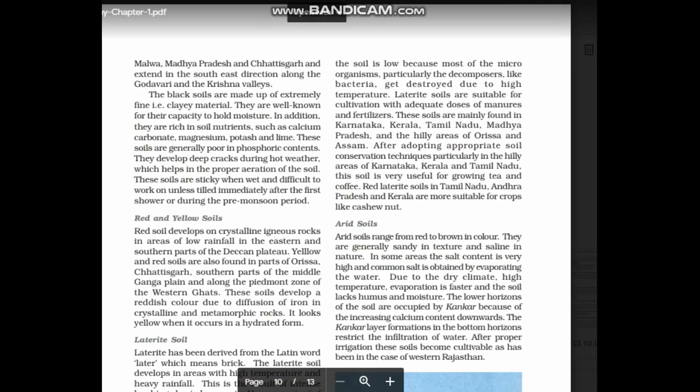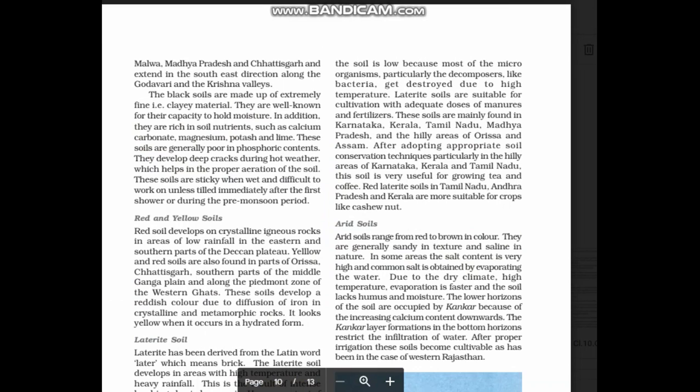The humus content is low in this soil due to heavy rainfall, and because of that, the microorganisms, particularly decomposers like bacteria, get destroyed due to high temperature. Laterite soil is suitable for cultivation with adequate doses of manures and fertilizers. Even in this soil, though less humus, we can do cultivation with the help of manures and fertilizers.